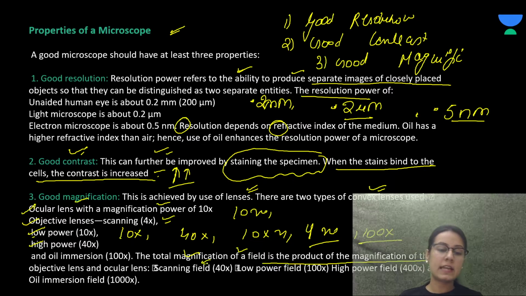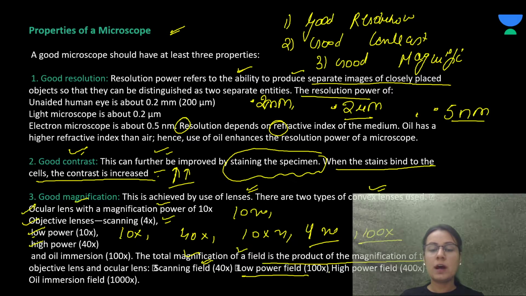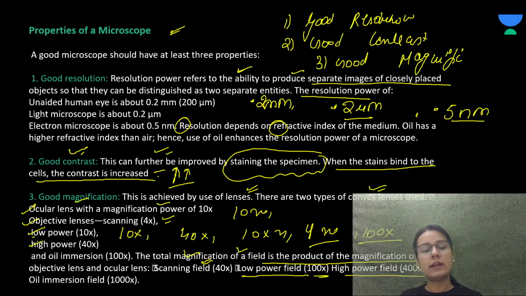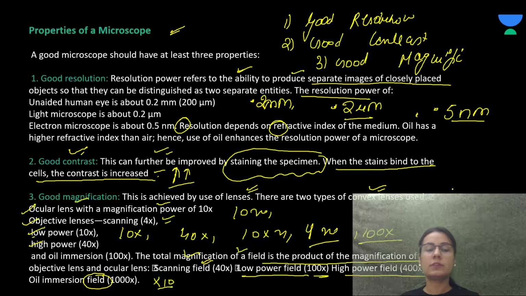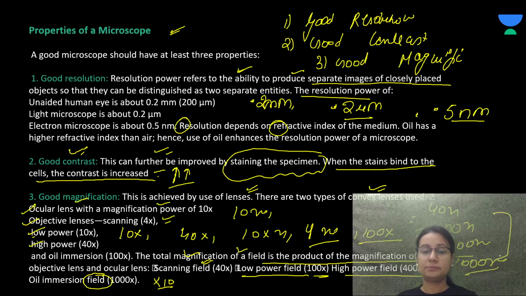Now next is the scanning field that we're using, about 40x, and the low power field that is 100x, and the high power field that is 400x, and the oil immersion field is added, that is into 10 we are doing. For the scanning we use 4x lens, and for the field we are using 40x. Low power using 10x, and the low power field we are using 100x. High power we are using 40x. For the high power field we are using 400x. For the oil immersion we are using 100x, and for the oil immersion field we are using 1000x, right?